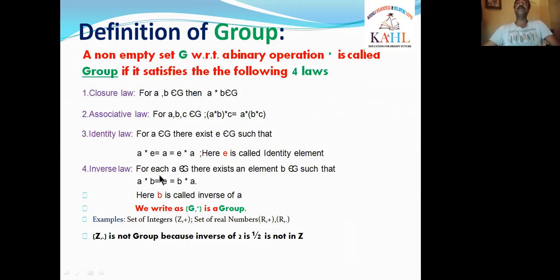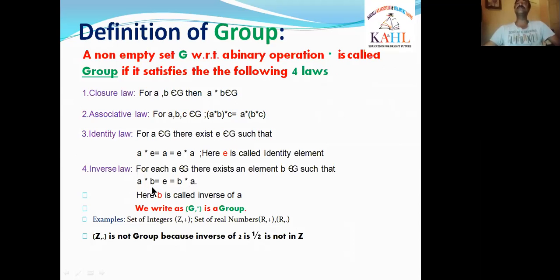What is that? For any element a belongs to G, that means for each and every element a in G, there exists an element b in G such that a star b is equal to e is equal to b star a. If it satisfies like this, here b is called inverse of a. Here we also say that a is also inverse of b. Here a is on right side. That's why we say that b is on left side of a. We say that b is left inverse. Here left inverse exists.